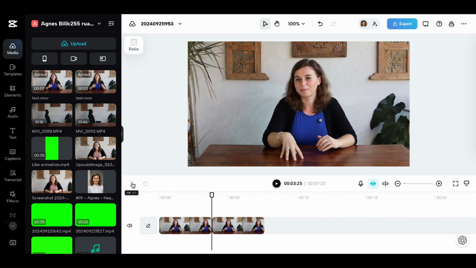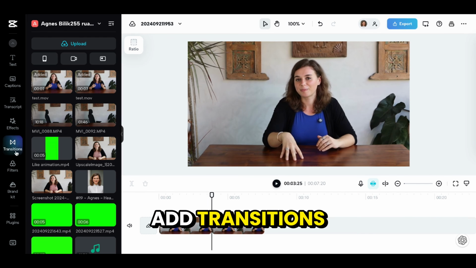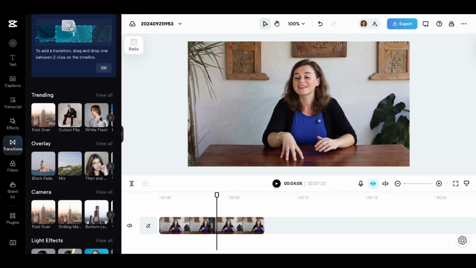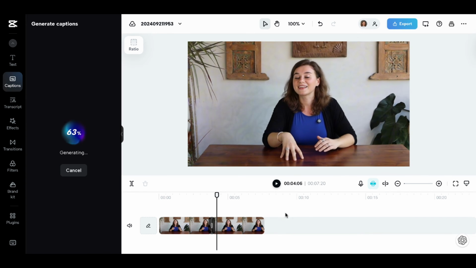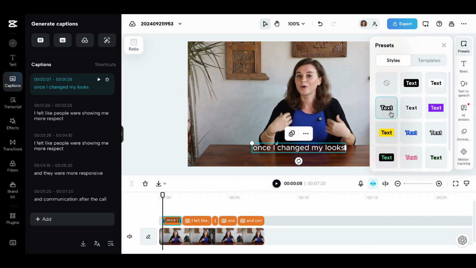When you upload the clip, you can just easily remove the background. You can add transitions. And you can also add automated captions. You can adjust the text. As you can see, you can really make your videos stand out without the need for professional editing skills.